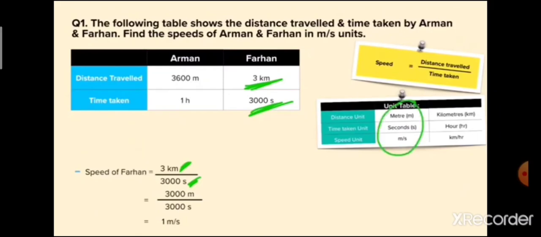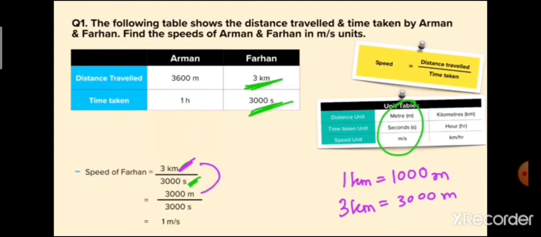1 kilometer is equal to 1000 meter, so 3 kilometer will be 3000 meter. So we put the value, 3000 meter upon 3000 seconds. Again, if we divide, we will get 1 meter per second. So we got the speeds of Arman and Farhan, and the speed of Arman and Farhan is the same. I hope you all have understood how to find the speed.